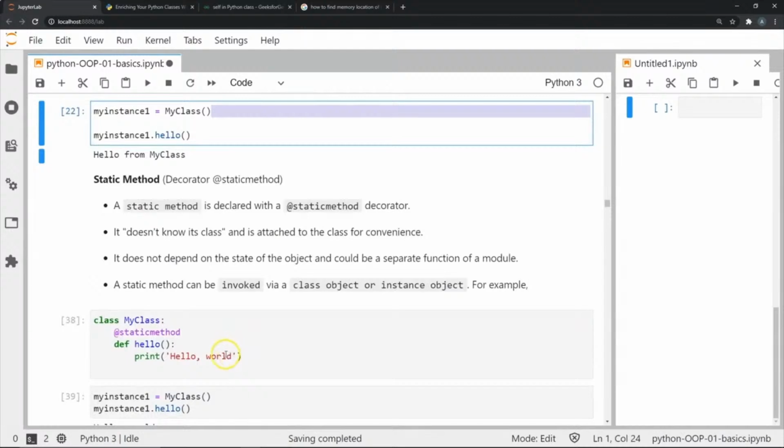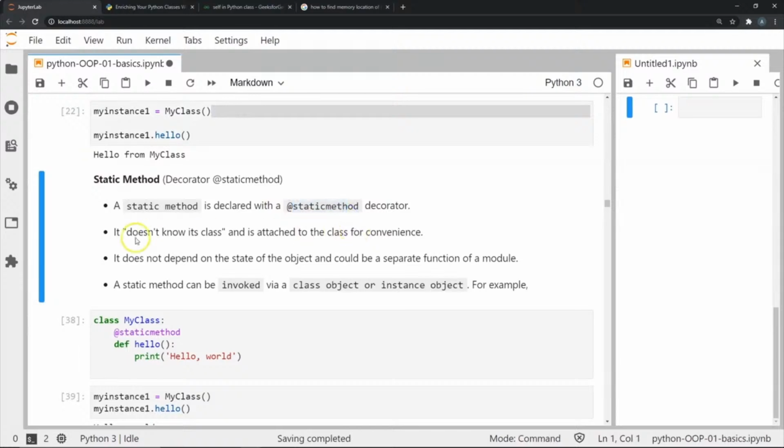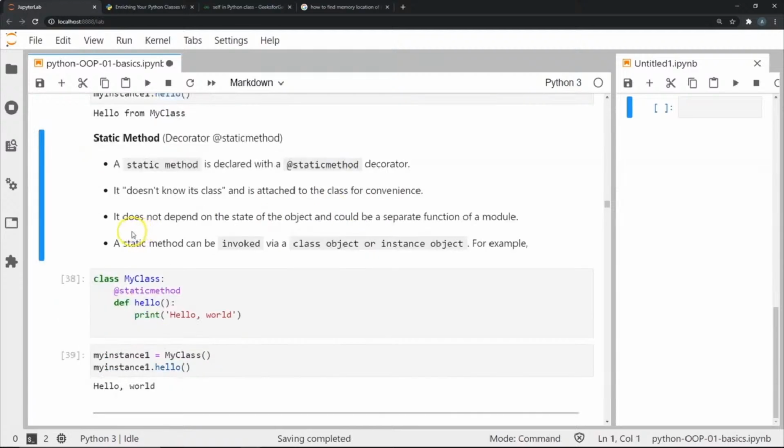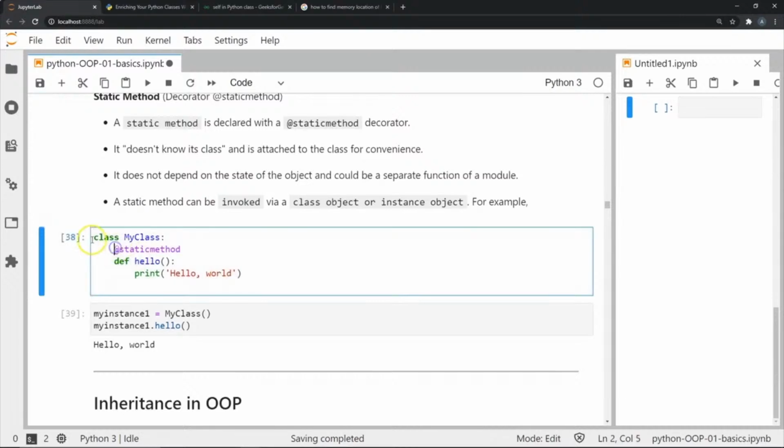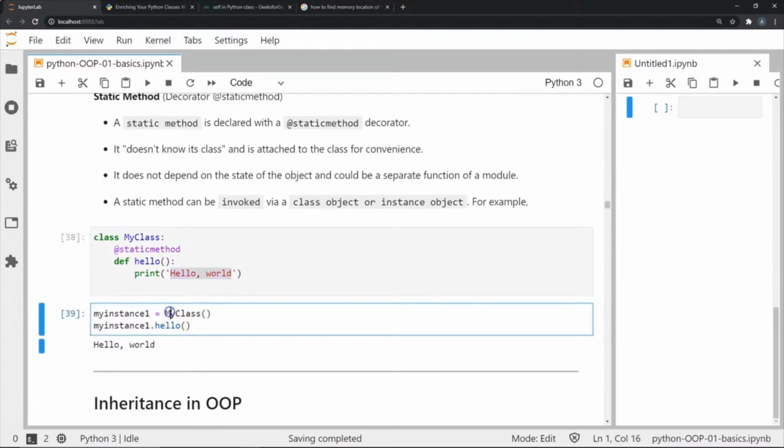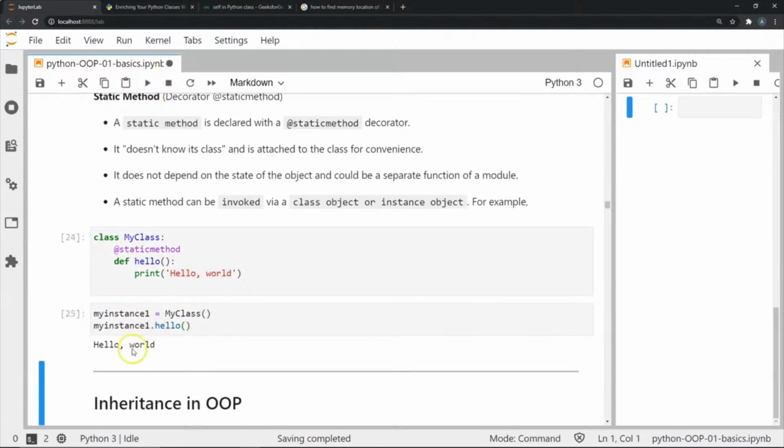Now finally, we have another type of method called the static method, which is declared using the @staticmethod decorator. So a static method does not know its class and is just attached to the class for convenience. It does not depend on the state of the object and could be a separate function of a module. A static method can be invoked via a class object or an instance object. So if you look at this example over here, I have defined a static method. I've defined hello, and it basically says print hello world. So it's going to basically just print this. So if you can see here, I've created my instance and I'm going to say dot hello. It should basically print hello world.